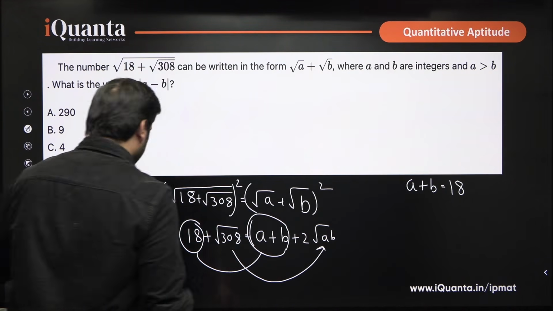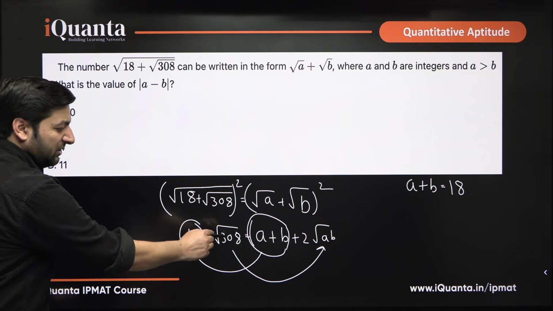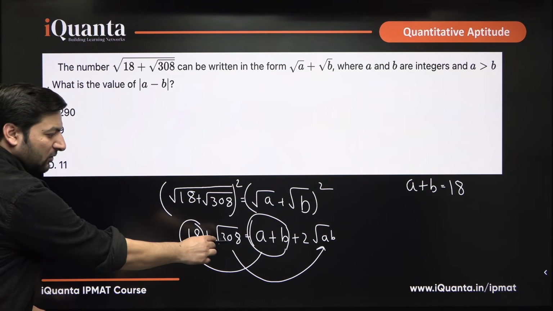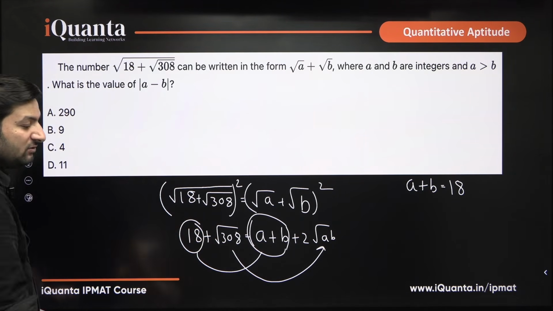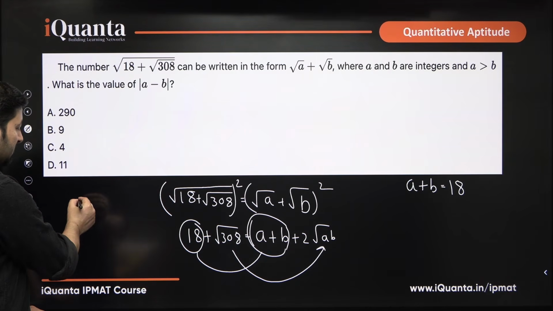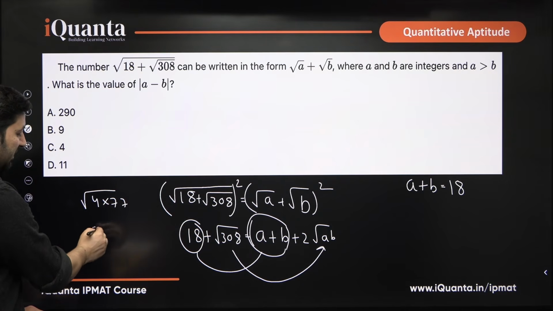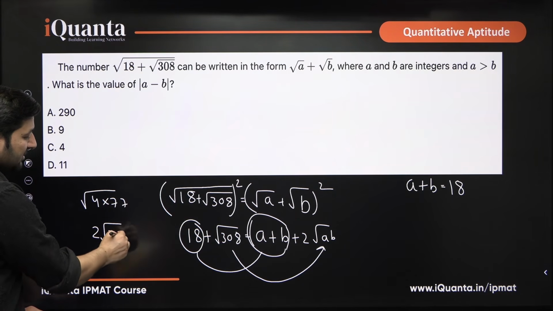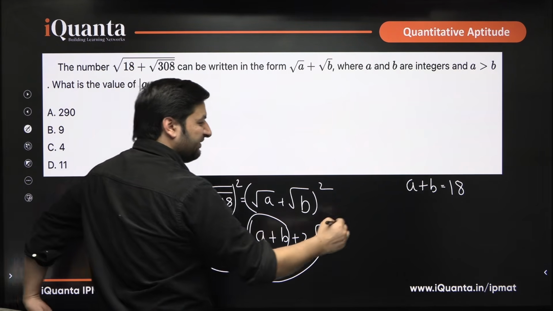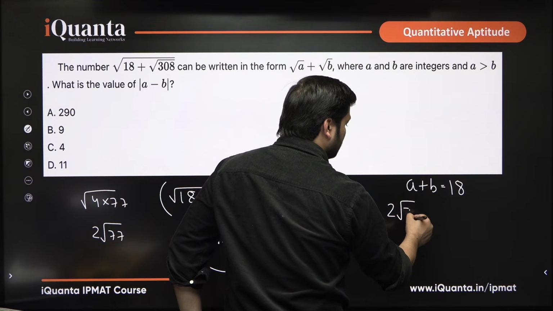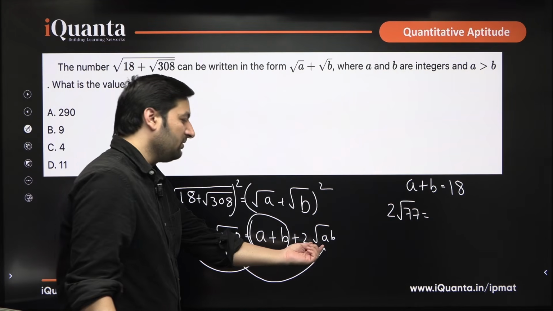Let us try to do something with root 308. 308, is it divisible by 4? Yes, because the last two digits are divisible by 4. So, root 308 can be written as root of 4 into 77. This root 4, if we take it out, it can be written as 2 root 77. So, can we actually write it as 2 root 77? So, 2 root 77 can be compared with 2 root ab.